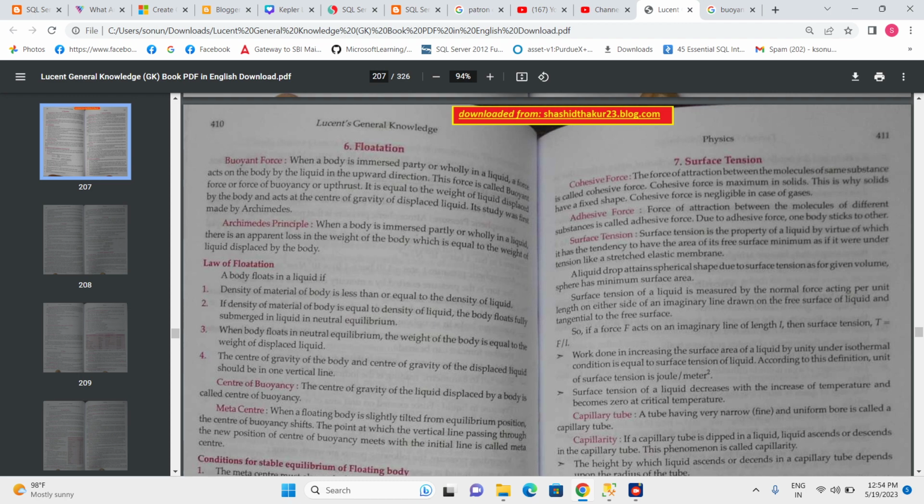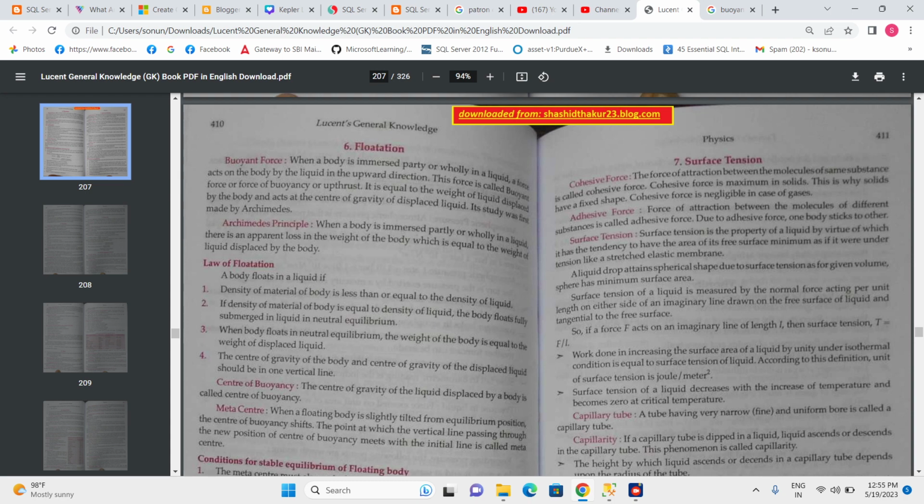Buoyant force is equal to the weight of liquid displaced by the body and acts at the center of gravity of displaced liquid. So where does buoyant force act? It acts at the center of gravity of displaced liquid, and its magnitude is equal to the weight of liquid displaced by the body. Another important point: this principle was given by Archimedes. Who gave the principle of buoyant force? Archimedes.